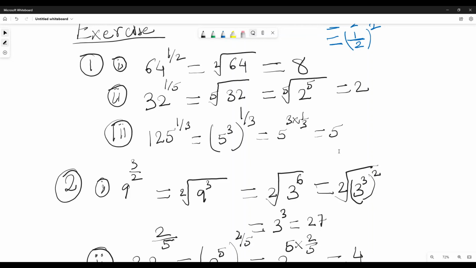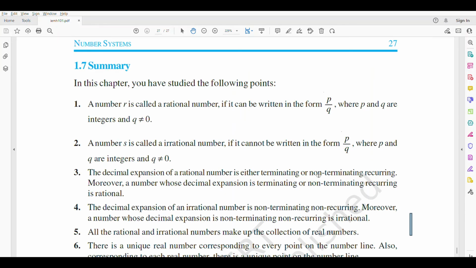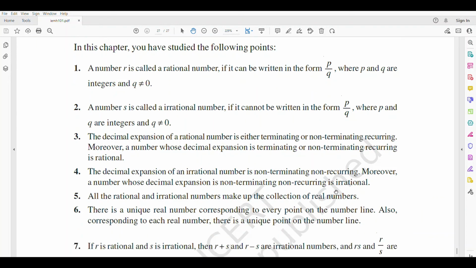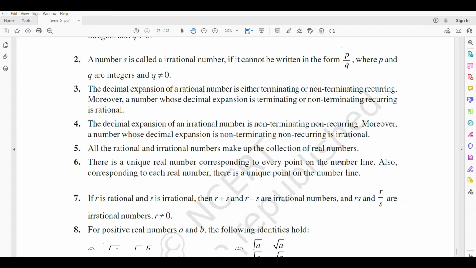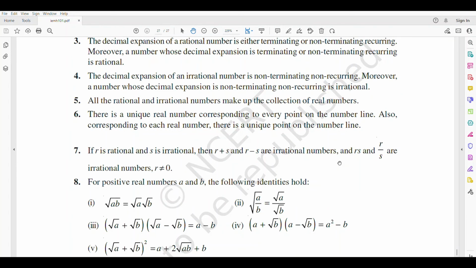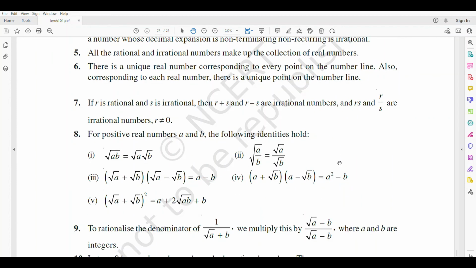Whatever we have studied, this is a summary of that, and this is very important. This is the summary of the number system. This is the last page. Read it yourself. This is important, so read all of this.